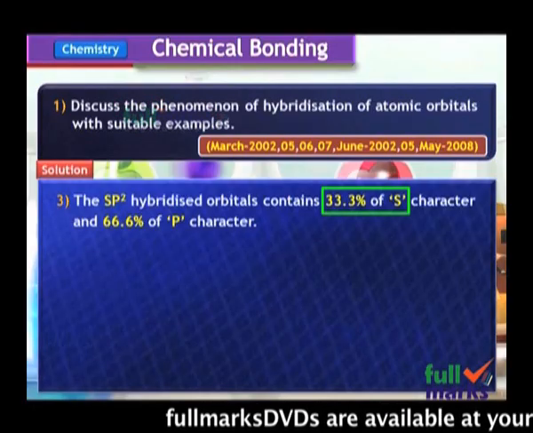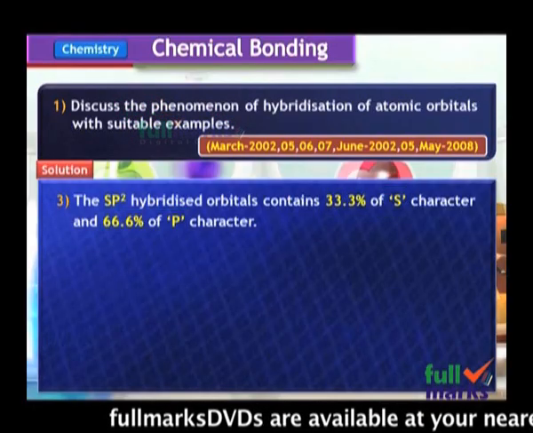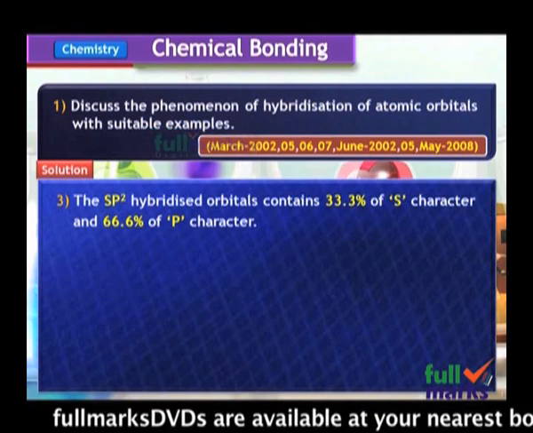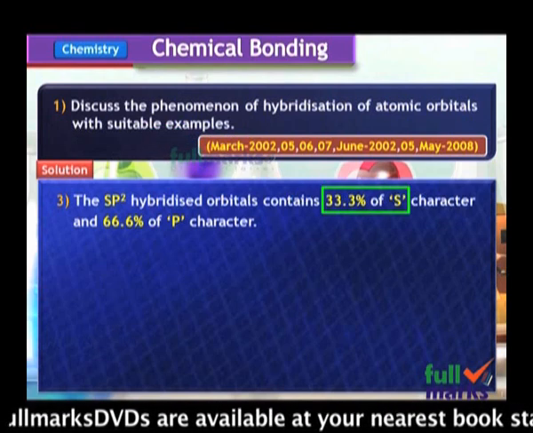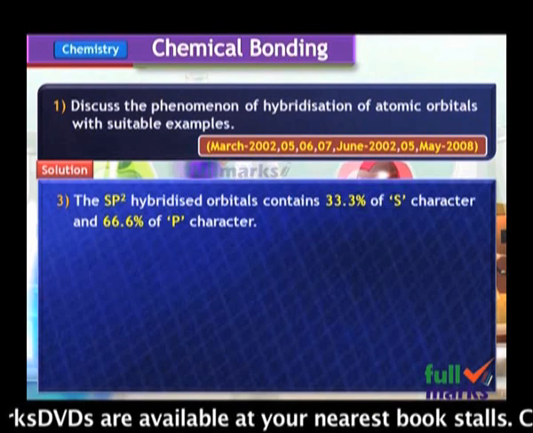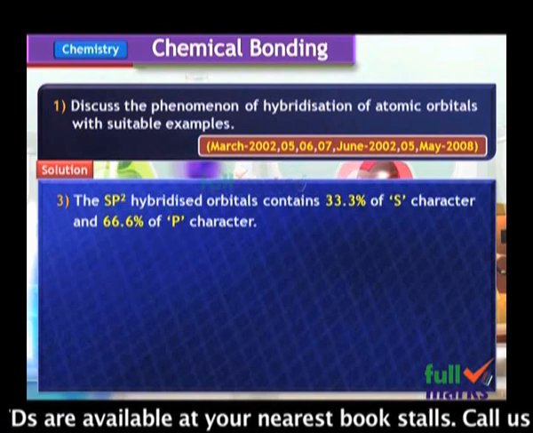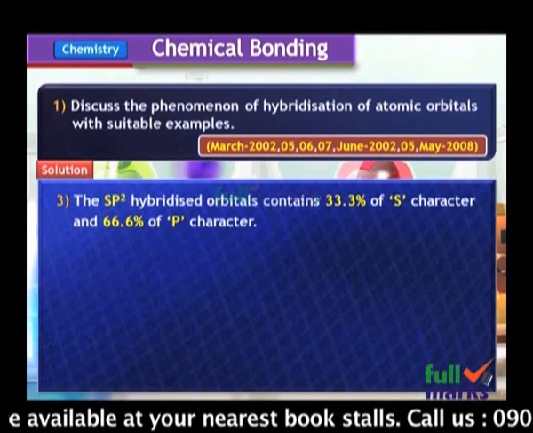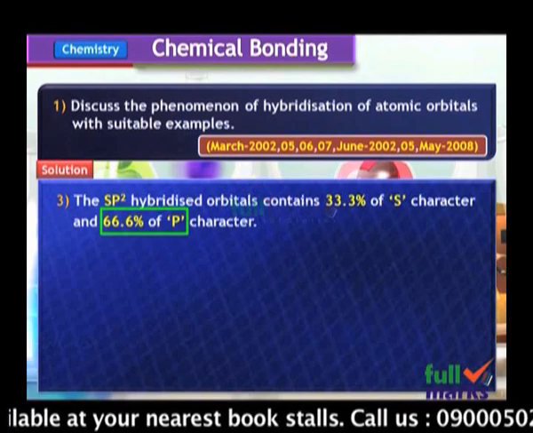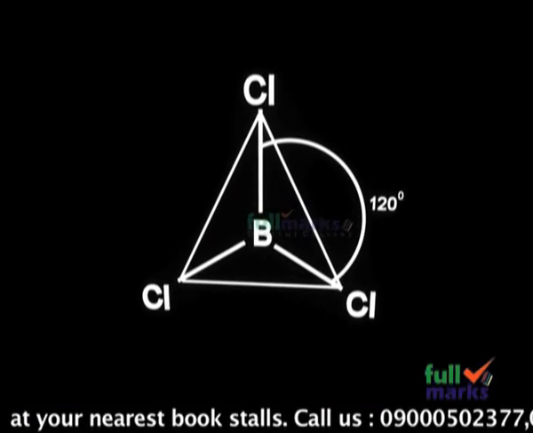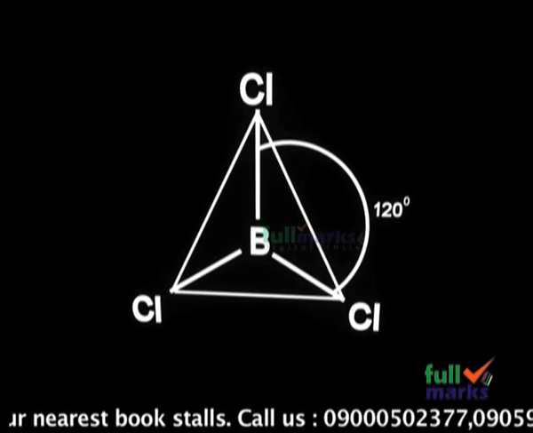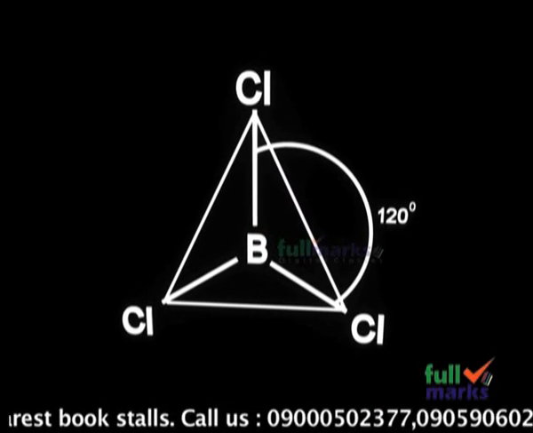And here you see the S and P characters. Remember, in sp2 hybridization, the S character is 1/3, that is 33.3%, and P character is 2/3, that is 66.6%. Now, to explain the sp2 hybridization, let us take BCl3 molecule as an example.